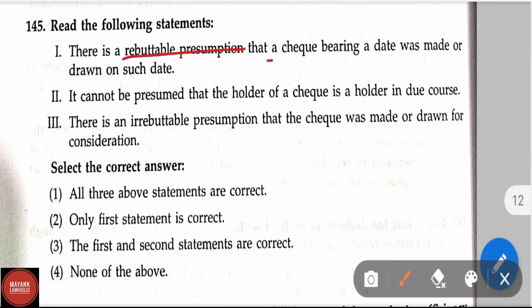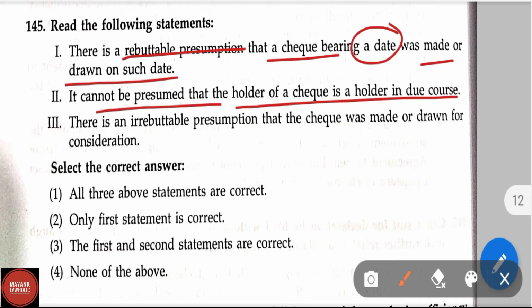There is a rebuttable presumption that a check bearing a date was made or drawn on such date. It cannot be presumed that the holder of a check is a holder in due course. Option 3, there is an irrebuttable presumption that the check was made or drawn for consideration. Select the correct answer. Options are: all three of the statements are correct.